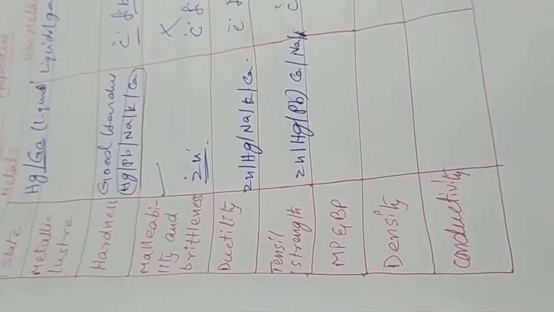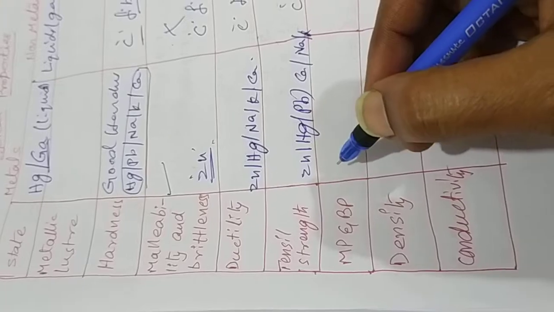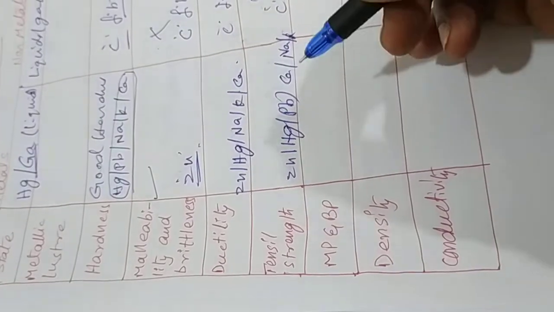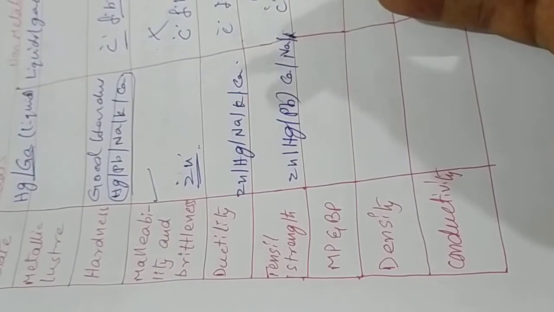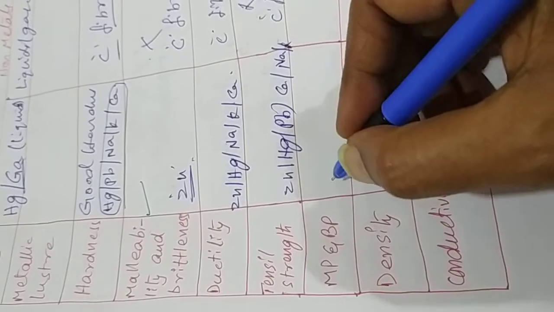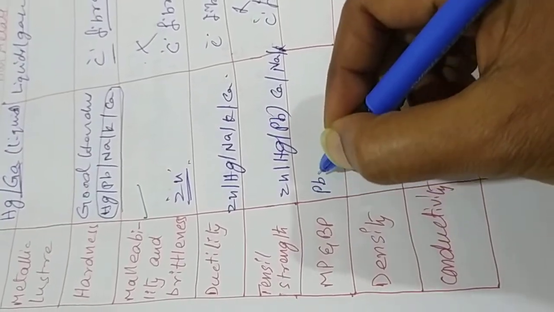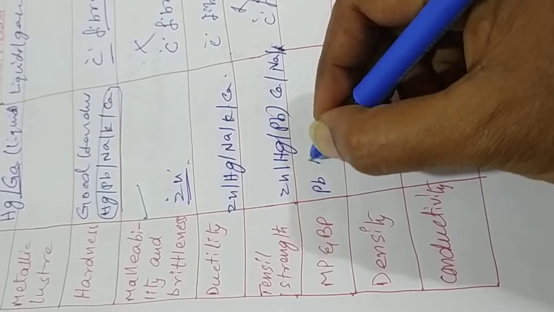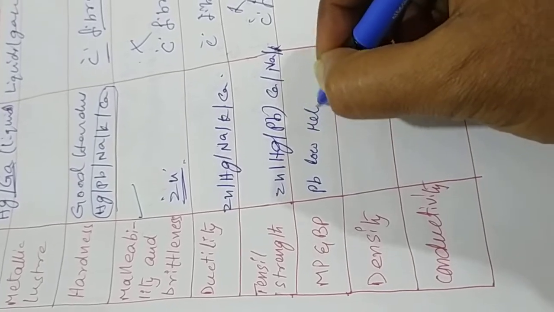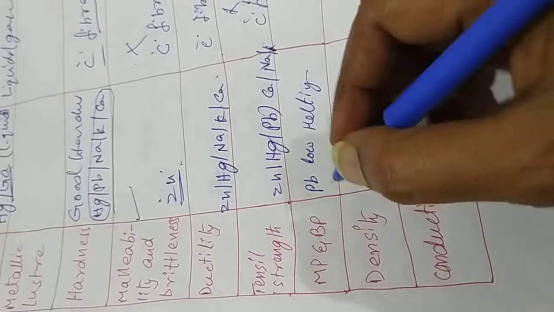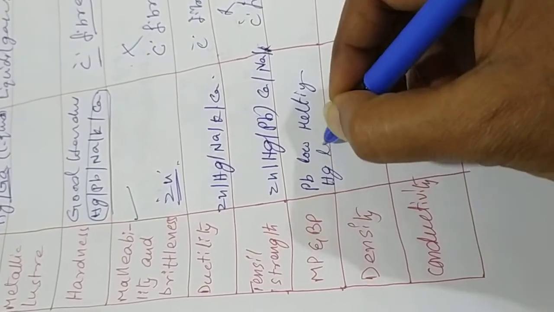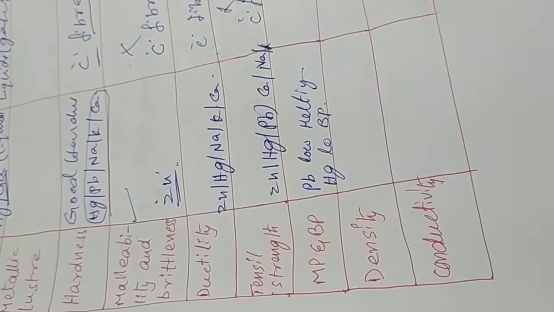Melting and boiling points. Of course, metals have high melting and high boiling points. Of course, we all know that one. But the exceptional case is lead, which has a low melting point, whereas mercury has a low boiling point. This is a very exceptional case.